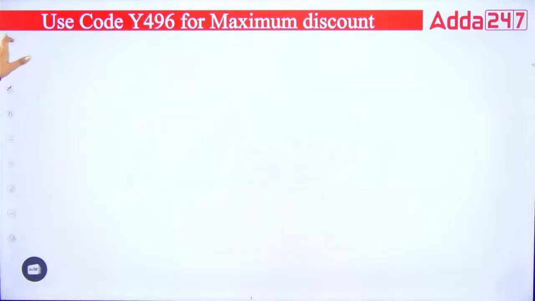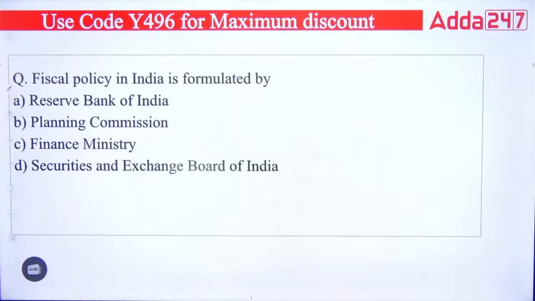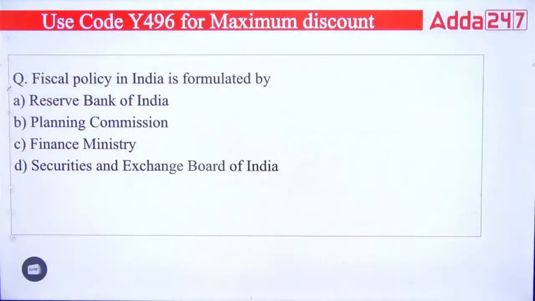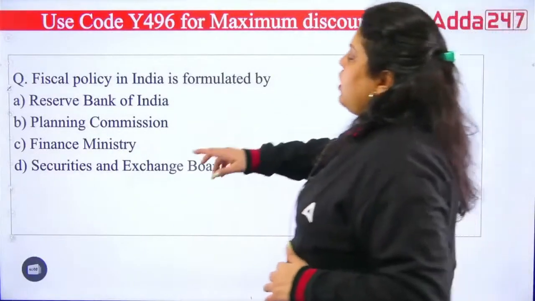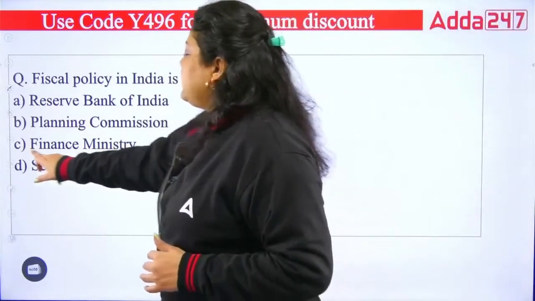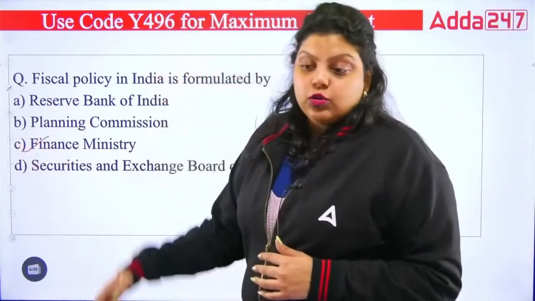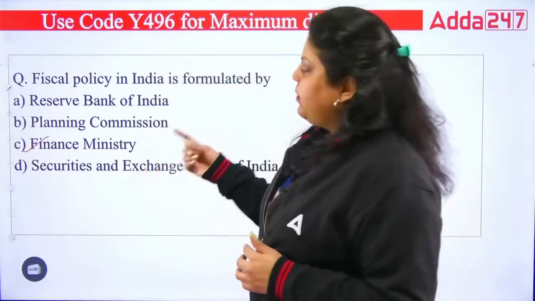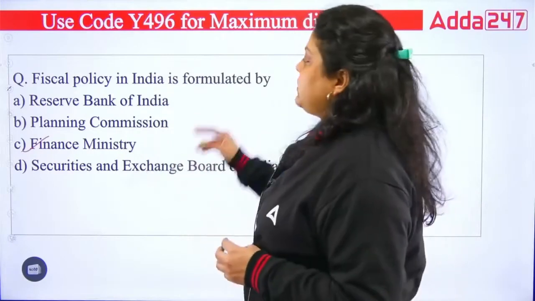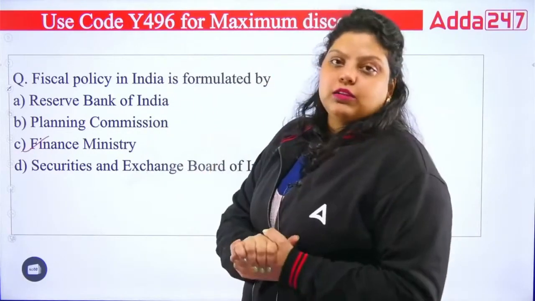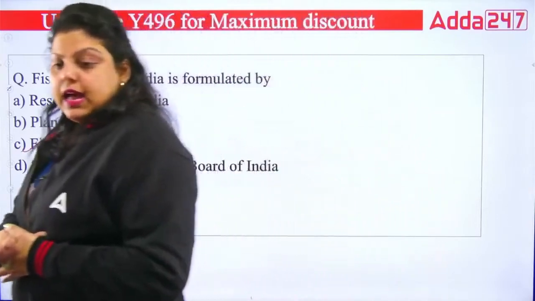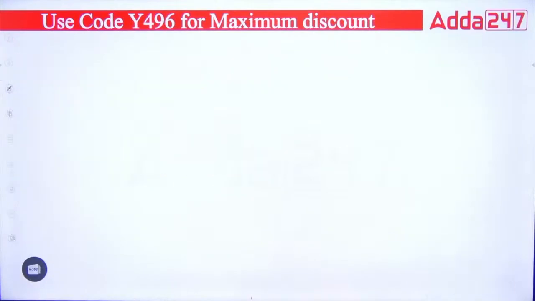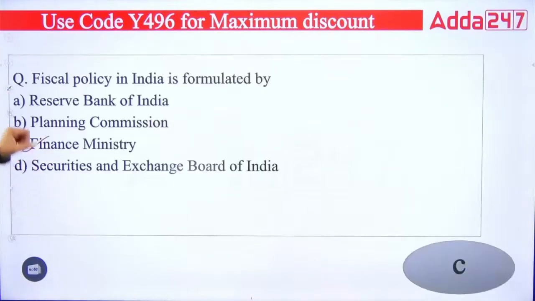Now, the next question is, fiscal policy in India is formulated by. That's a very simple question we have just discussed. Fiscal policy is Government of India's policy, and it is formulated by the Finance Ministry. It means C option. Ministry of Finance formulates the fiscal policy. Always remember the budget will be presented by the finance minister only. So the right answer will be C, that is Finance Ministry.